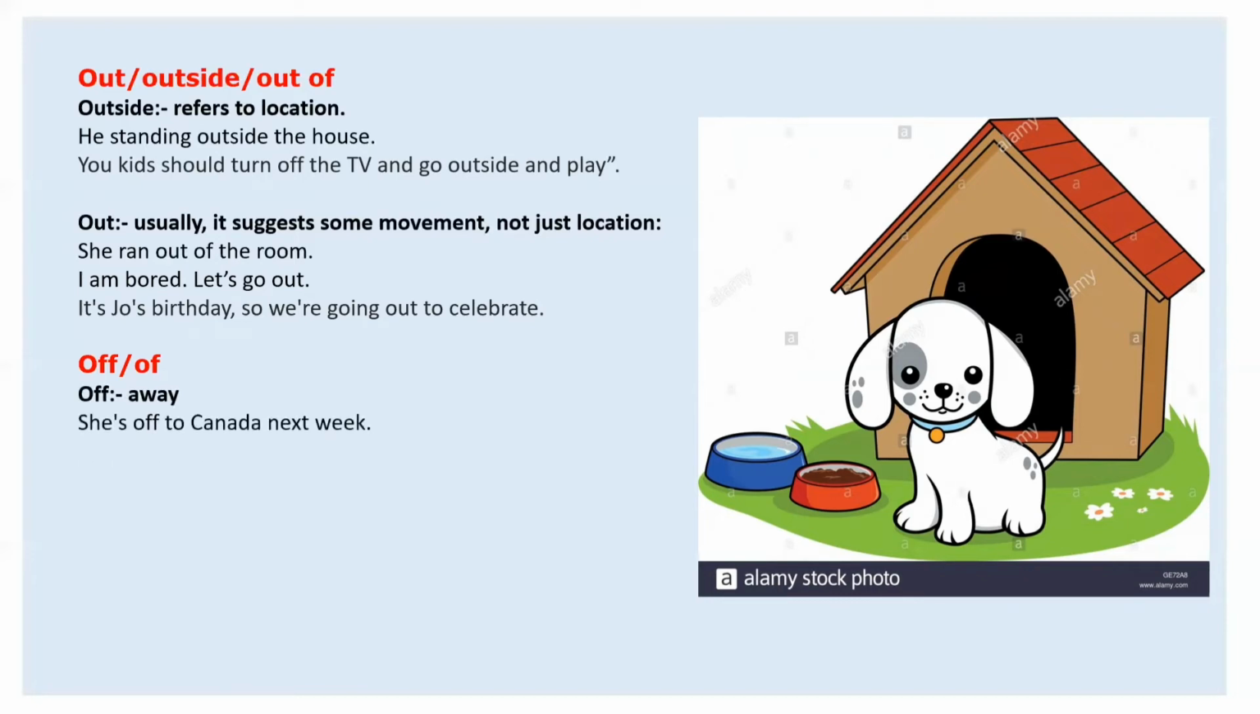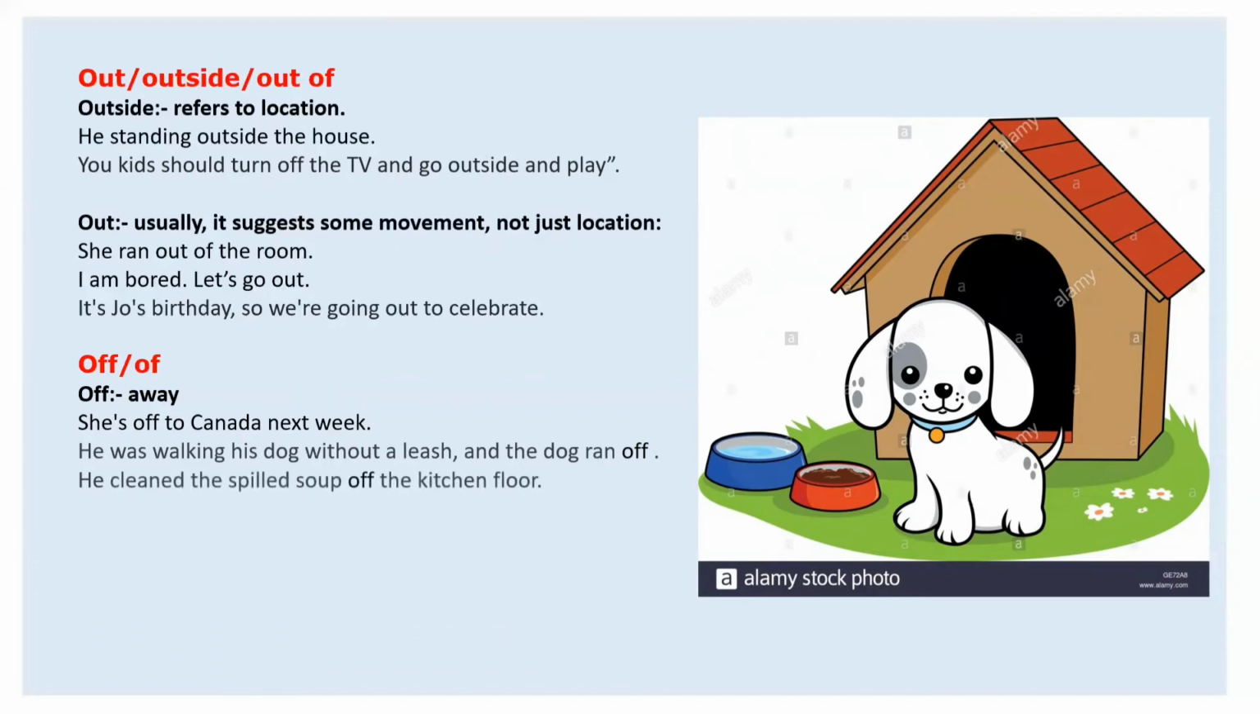She is off to Canada next week. It means she is not here, she is going away. Where is she going? She is going to Canada. He was walking his dog without a leash and the dog ran off. Ran off, ran away. He cleaned the spilled soup off the kitchen floor. Soup off.